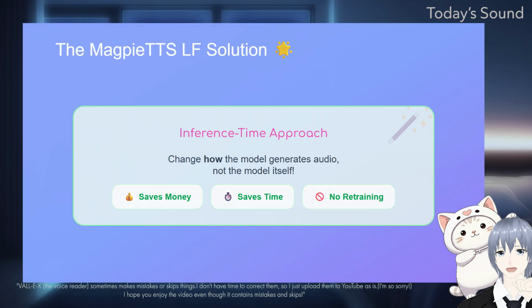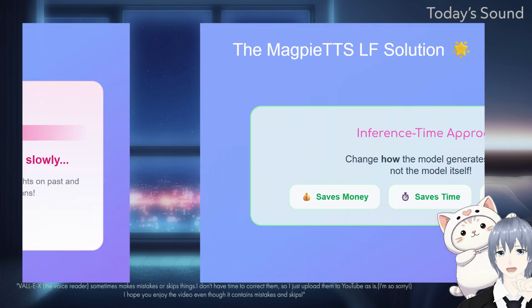So, what this paper is trying to solve is this exact problem of long-form speech generation. They want to synthesize a very long text without losing the natural flow, and without changing the speaker identity. And the most interesting part is that they want to do this without retraining the entire model on long-form data. Retraining a huge artificial intelligence model costs a massive amount of money and time. So they present an inference-time approach called MagpieTTS LF. This means they just change how the model generates the audio, rather than changing the model itself.